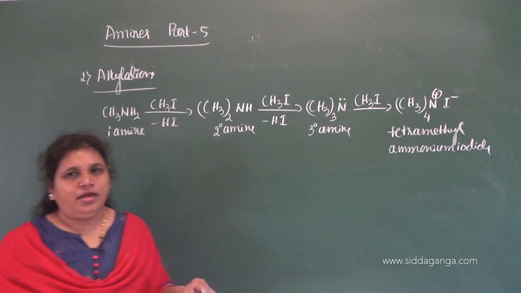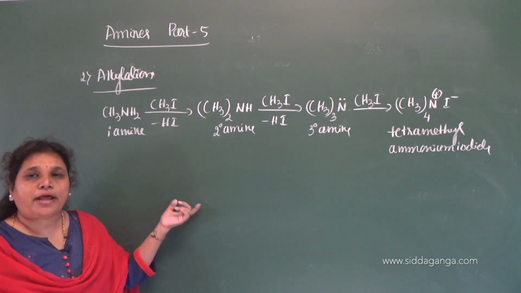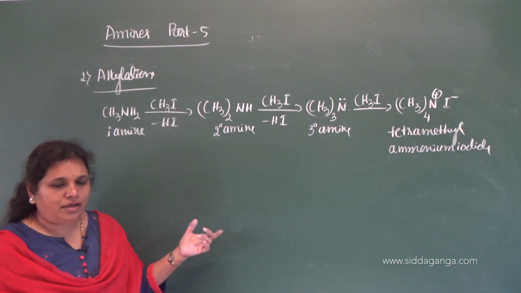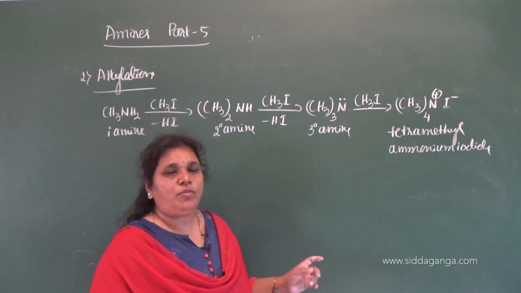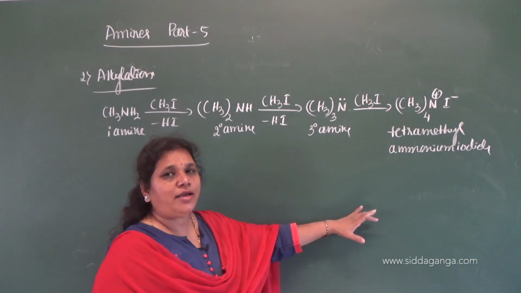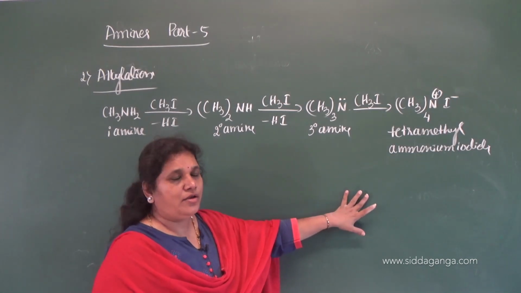And remember, in this alkylation reaction, we can even distinguish primary, secondary and tertiary amine. How? By the moles of alkyl halide a given amine consumes for its conversion to quaternary ammonium salt. Here the final product is quaternary ammonium salt.